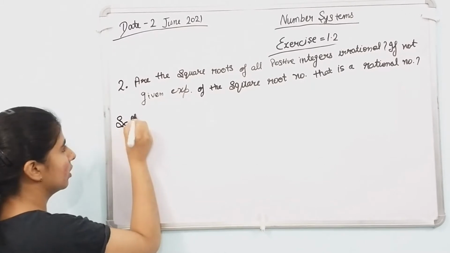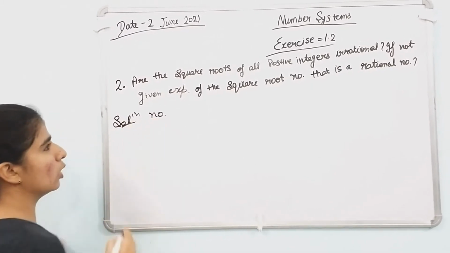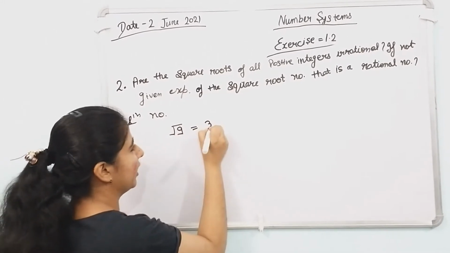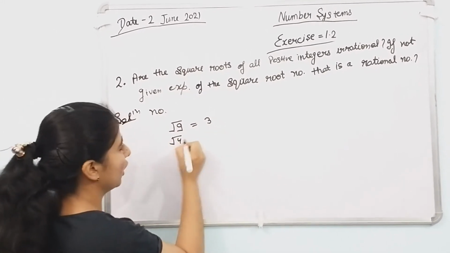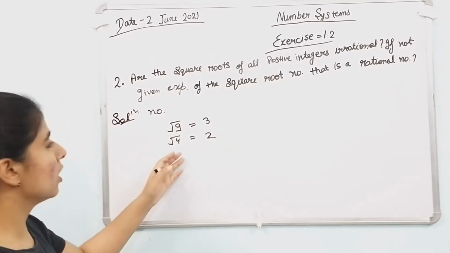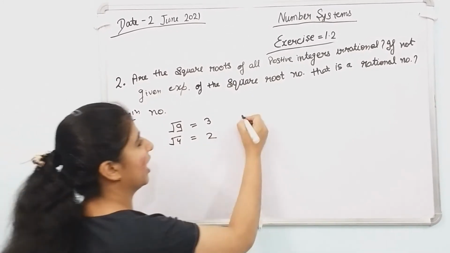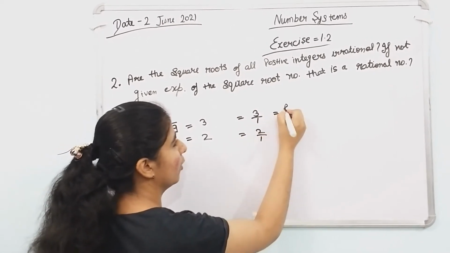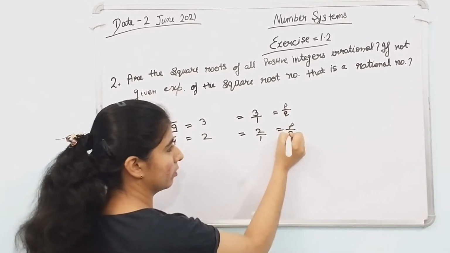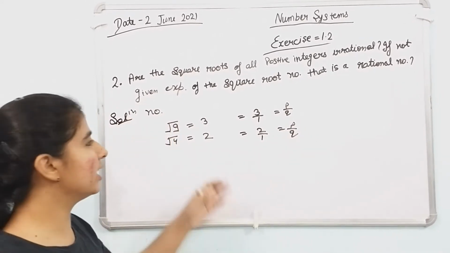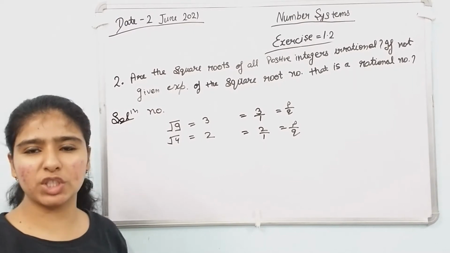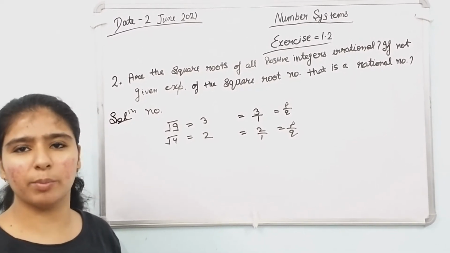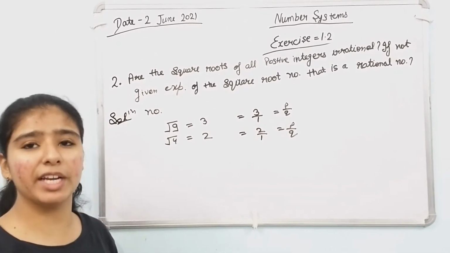The solution is no, because examples: under root 9 equals 3, under root 4 equals 2. These are rational numbers because they can be written in the form 3 by 1, 2 by 1, that is p upon q form. That's why the square root of a positive integer is not irrational every time. Most of the time we find rational numbers.